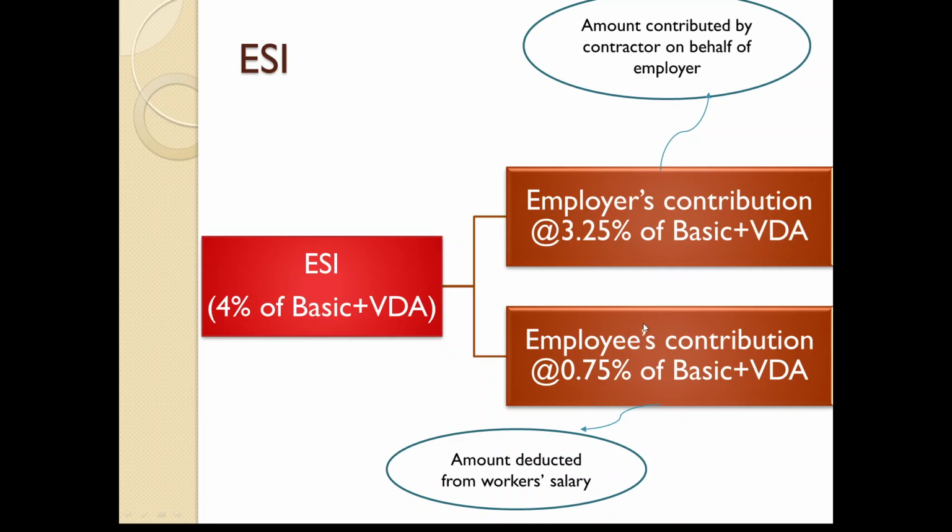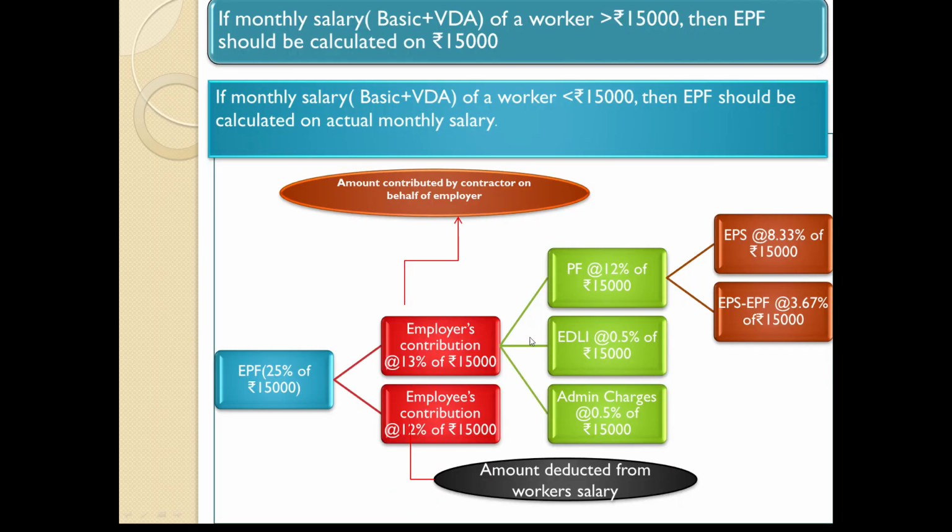So this is being made from the direction of the workers. So when it comes to billing, we don't bother about this part, and we only focus on this part. Why? Because the contractor, on behalf of the government, contributed 3.25% of basic and VDA towards ESI of each and every worker. So the contractor is going to claim this amount. Even on the previous side also, the contractor is going to claim this amount, not this amount.